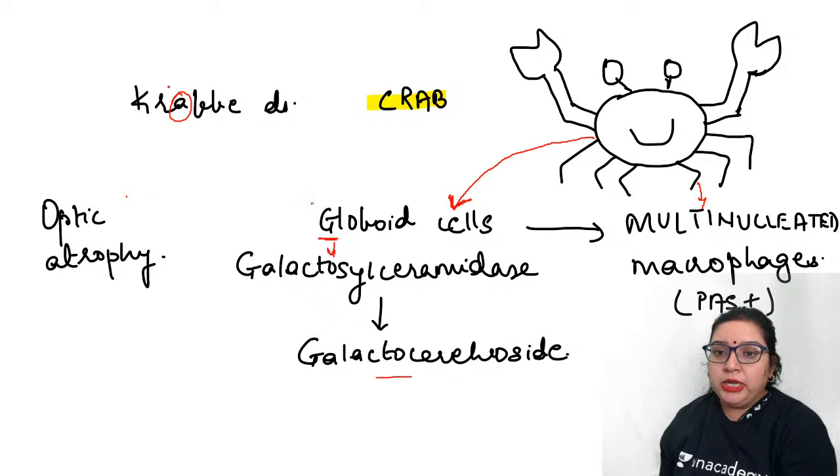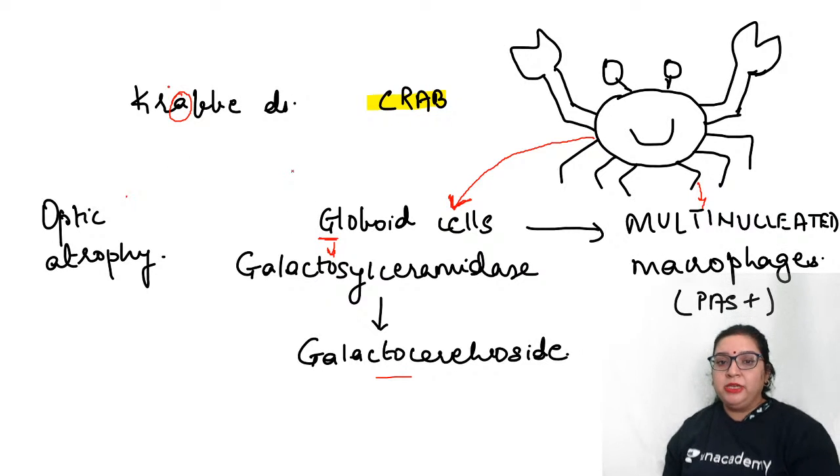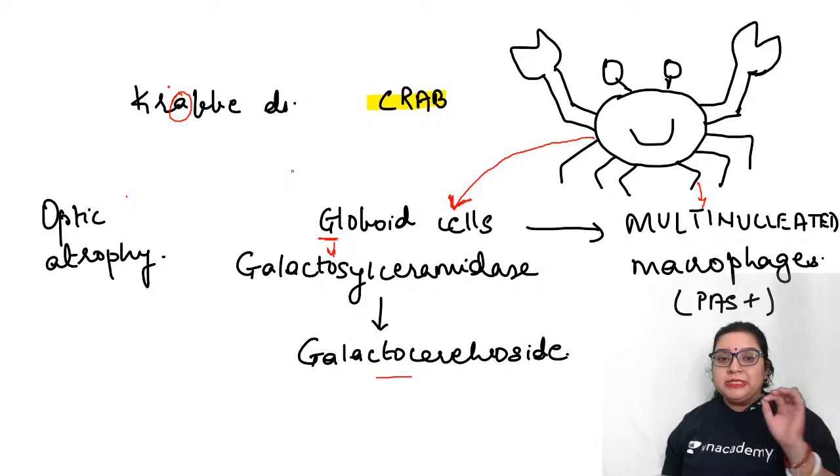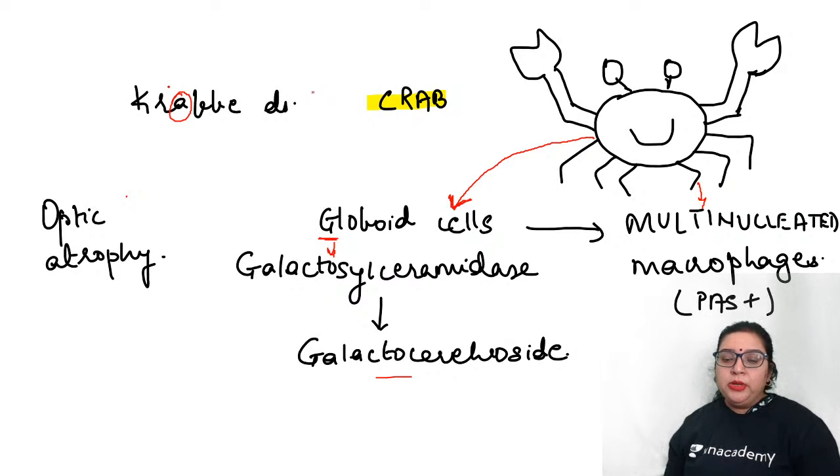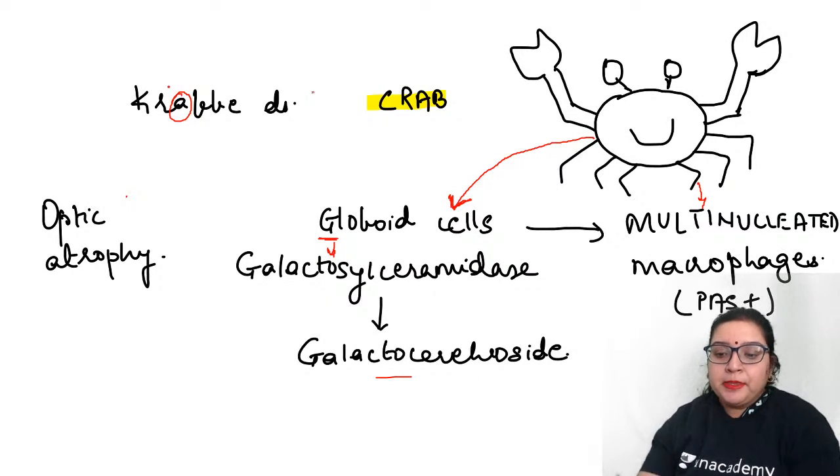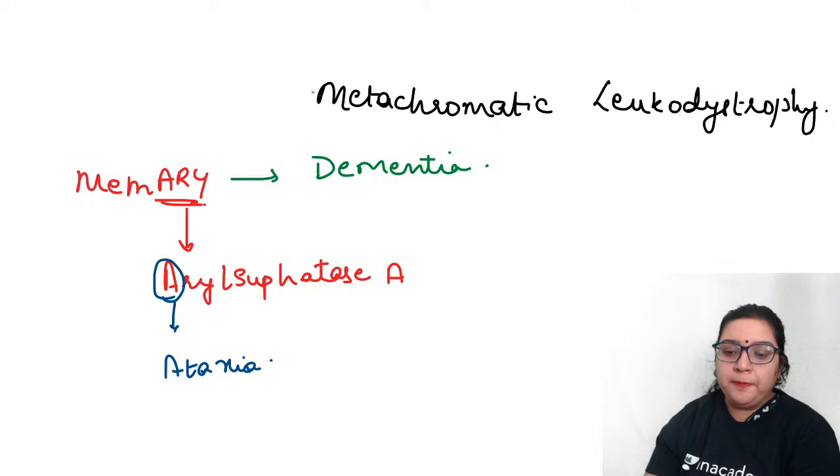The globoid body will remind you that it's a globoid cell you see in Krabbe's disease. This G will remind you about the enzyme which is galactosyl ceramidase, and that deficiency will lead to the accumulation of galactocerebroside. And the multiple legs will remind you that this is multinucleated macrophages which are PAS positive. Right? Now, coming next is the metachromatic leukodystrophy.